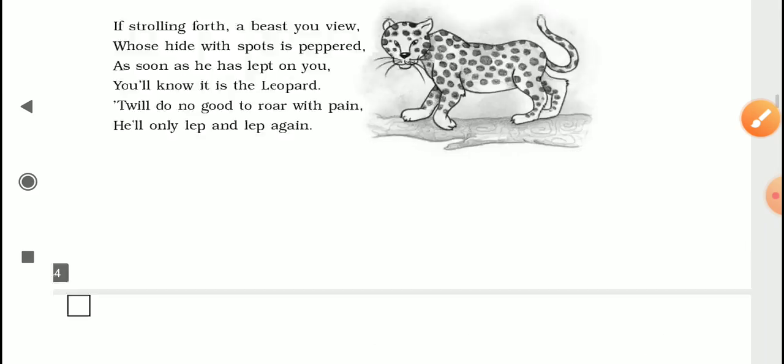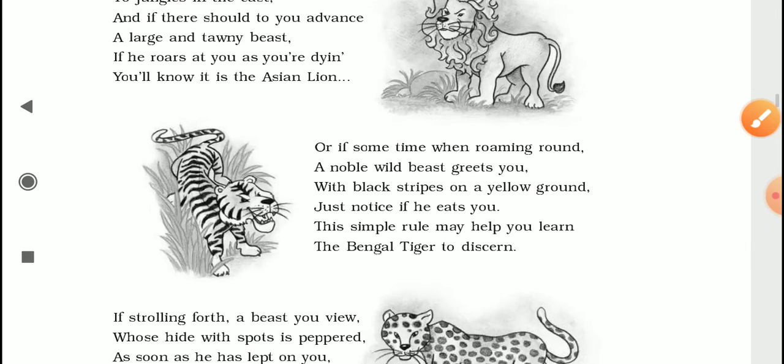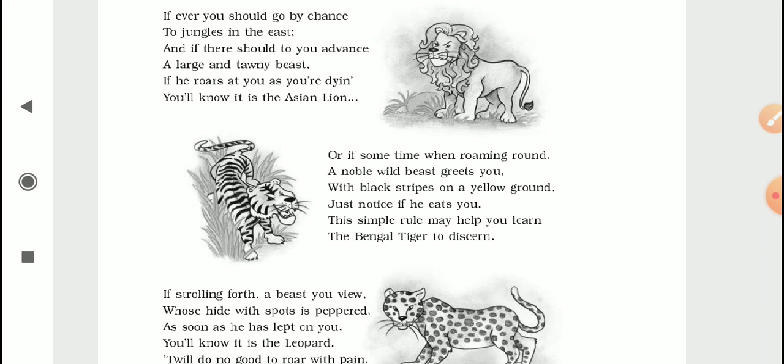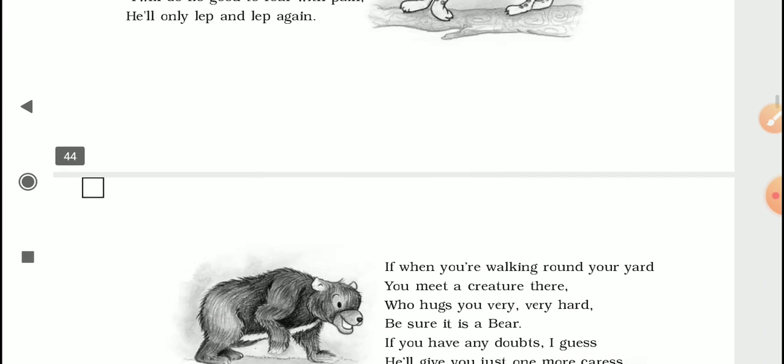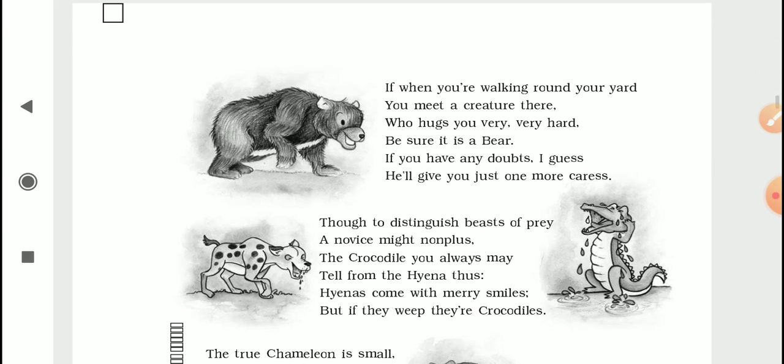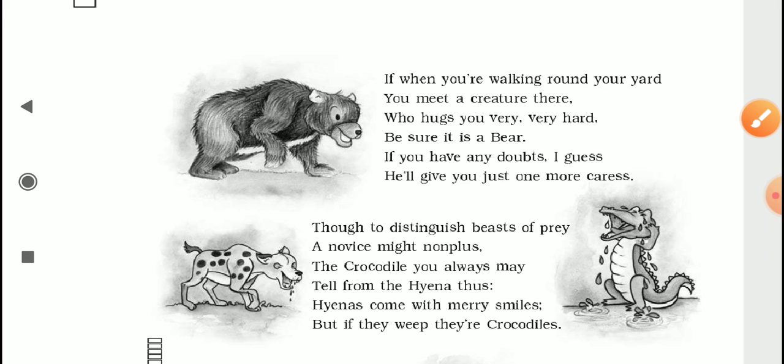The first three animals you see are normally found in deep forest. The lion, the tiger, and the leopard do not normally come inside the locality, but a bear you might find in some village areas which are near to the forest. So if in such an area you are strolling around, going in your backyard where a lot of trees are there, you might meet a bear.